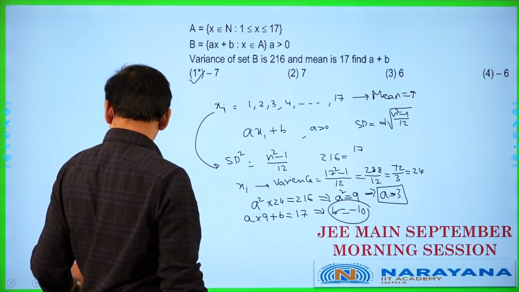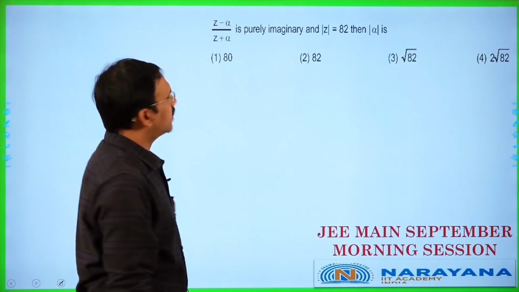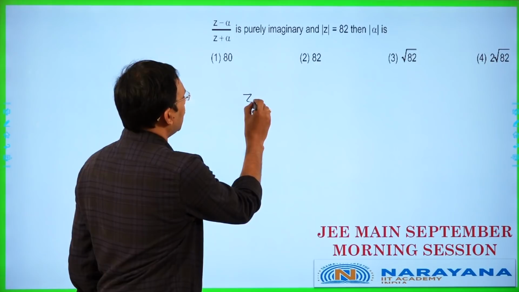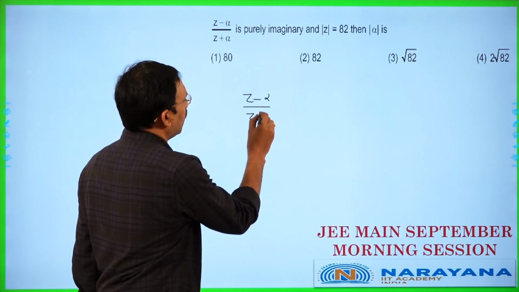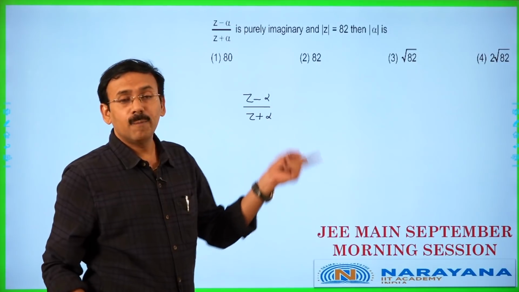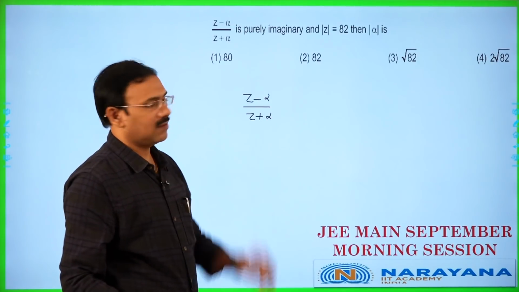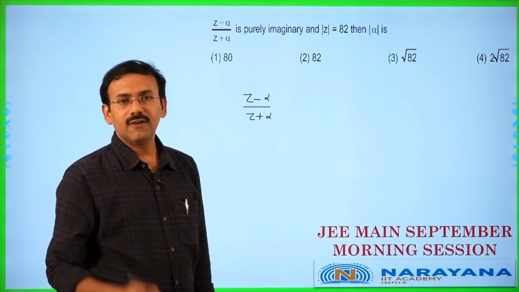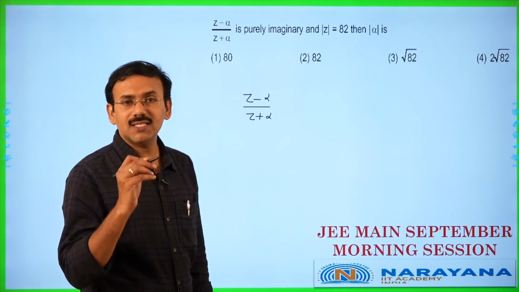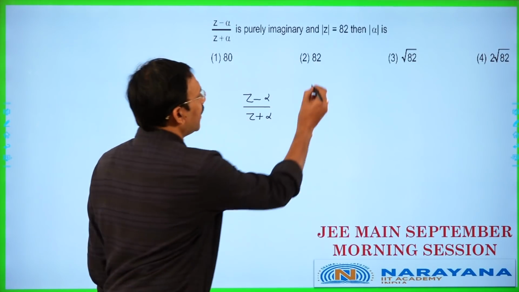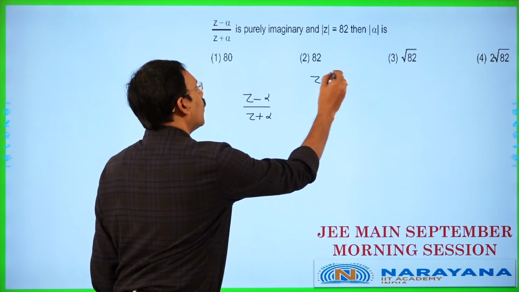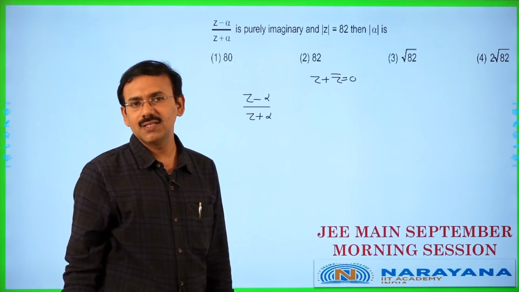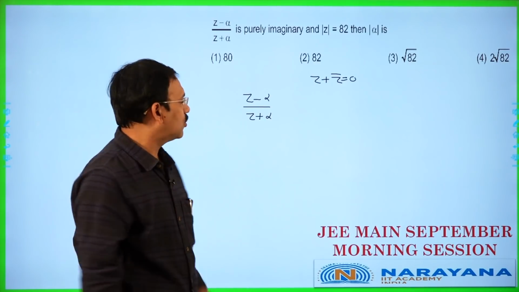Next. The next question, you see a complex number (z minus alpha) by (z plus alpha) is given as purely imaginary and mod z is 82. Find mod alpha. Friends, if a number z is purely imaginary, z plus z bar is equal to 0. That is the thing. If a complex number is purely imaginary, z plus z bar equals 0.